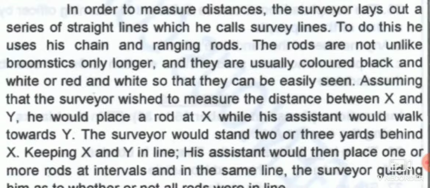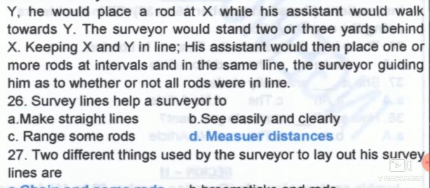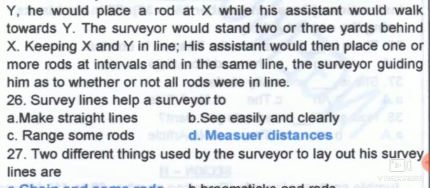Assuming that the surveyor wished to measure the distance between x and y, he would place a rod at x while his assistant would walk towards y. The surveyor would stand 2 or 3 yards behind x, to keep x and y in line. Whatever is given in this story is on the basis of measuring the distance from x to y along with the surveyor as well as the assistant. His assistant would then place one or more rods at intervals and in the same line, the surveyor guiding him as to whether or not all rods were in line.